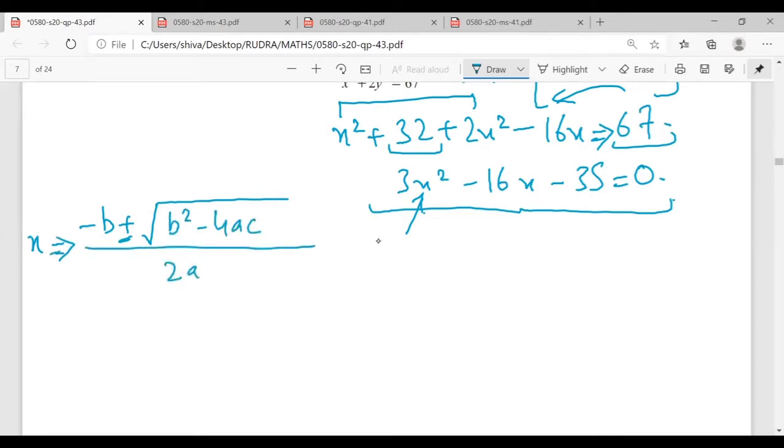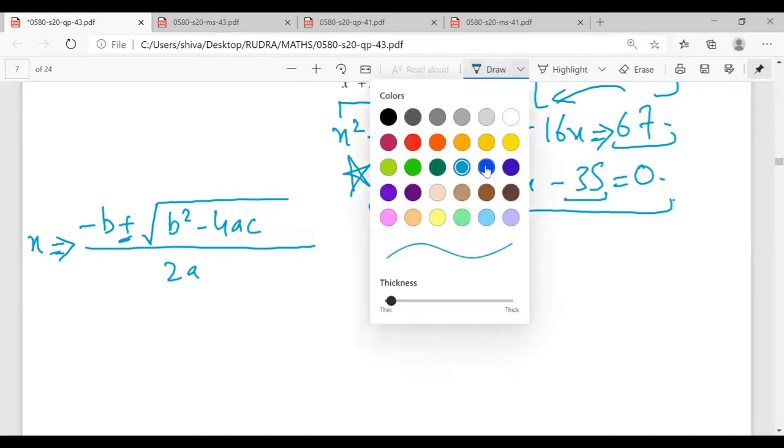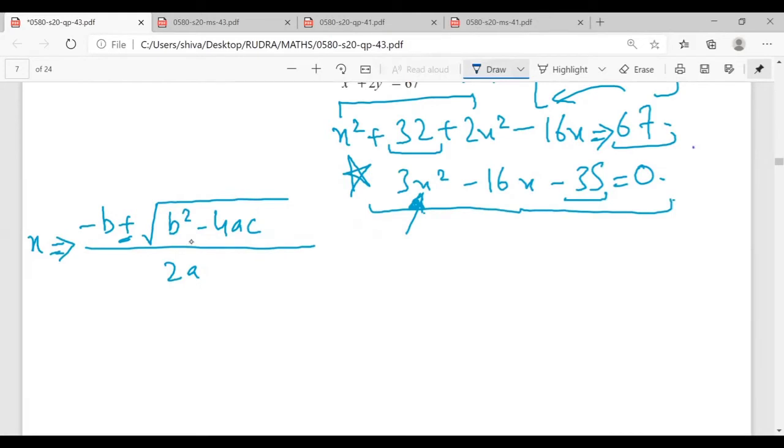Mr. Rudra, yes or no? Yes, sir. In quadratic equations like these, with such big numbers, it becomes difficult to factorize. And because you can use a calculator, it is always better that you use this formula.